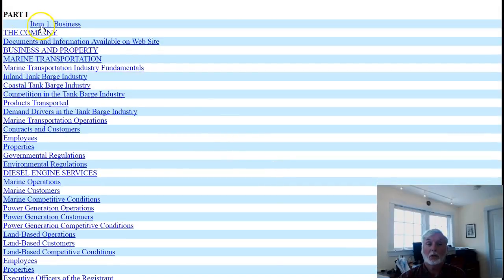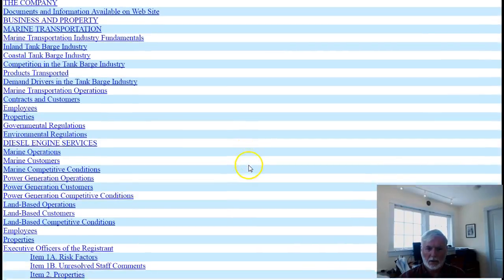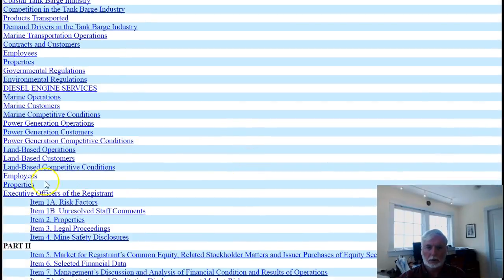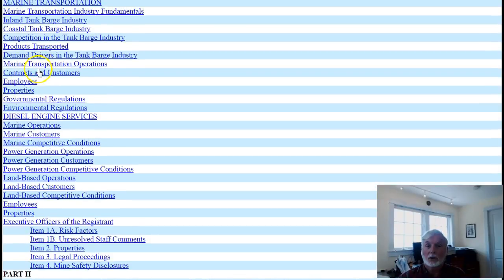So the first place I'm asking you to go is to go to item 1, business, and that goes from page 4 to page 32, but a lot of this stuff is not particularly relevant. Gives you the names of the officers and so forth, who the employees are and how many there are and that kind of stuff. So some of it's relevant, some of it isn't, but I want you to read through that.